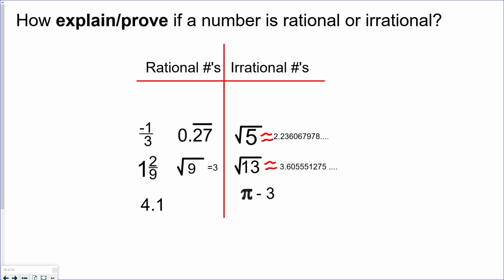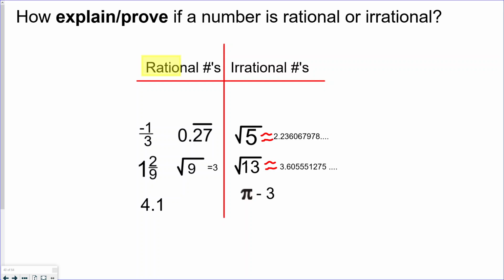How can we explain if a number is rational or irrational? Well, the name itself, rational, has the word ratio in it, and ratios are just two numbers being compared to each other, usually with division, in fact, and that makes it a fraction, right? One number on top divided by a number on the bottom. That is a fraction. So that means if we can make that number into a fraction, it's rational.